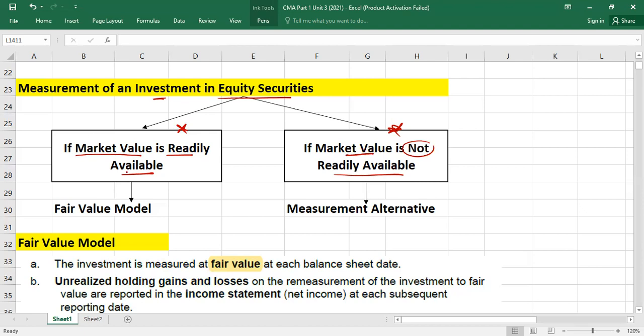So guys, if it is readily available, we will use which model? Fair value model, right? If it is not readily available, but we are bound to show the investment value in our balance sheet, then we will use the measurement alternative. Starting with the scenario where market value is readily available, we talk about the fair value model. It's not hard, it's very easy, I just need your concentration.